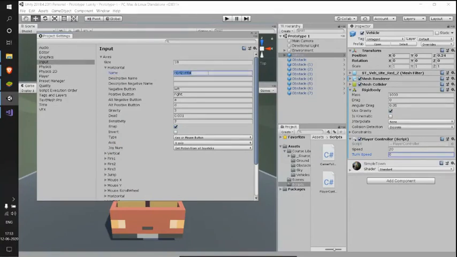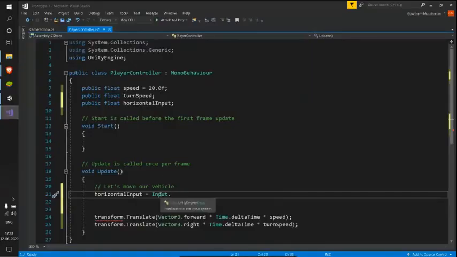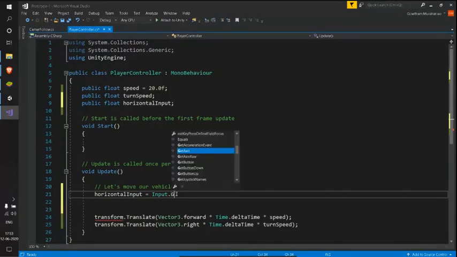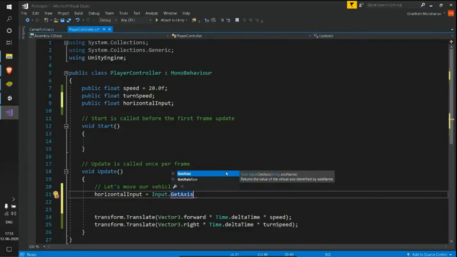Just copy this name, and in this code we are using the Input class, and to access that particular axis with its name, we need to use a method called GetAxis. Let's see what GetAxis is: it returns the value of the virtual axis identified by axis name. So we must give this method an axis name, and in this case, we will be giving "Horizontal".